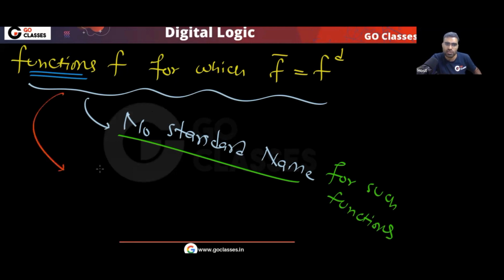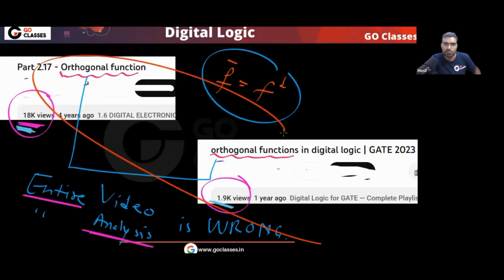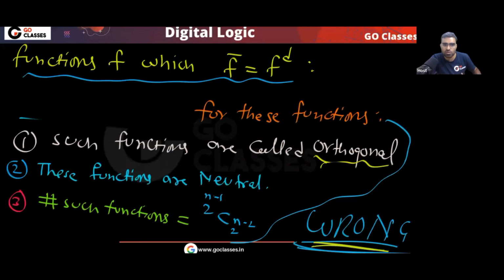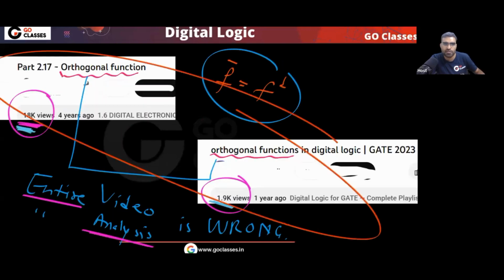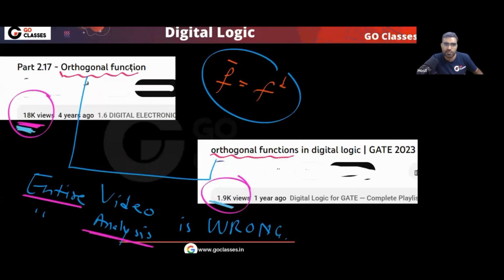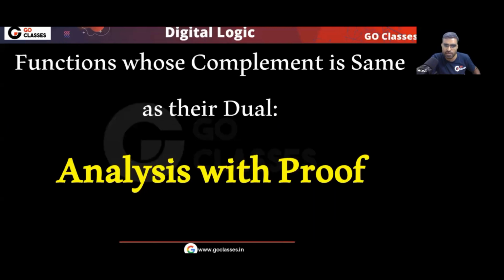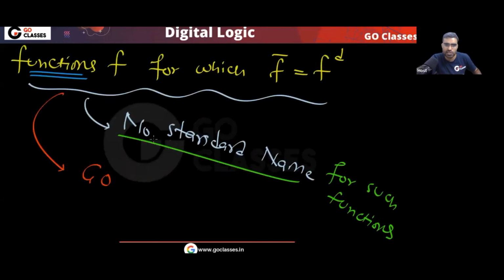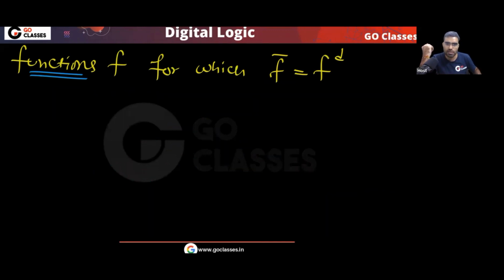Okay, let's call them Go functions. For example, these people are calling them orthogonal functions, and we can call them Go functions. There is no standard name. These names are also self-made, orthogonal is not a standard name. So the first thing is that there is no standard name for such functions. Let's call them Go functions. A Go function means a function for which the complement is the same as the dual. Is this clear?